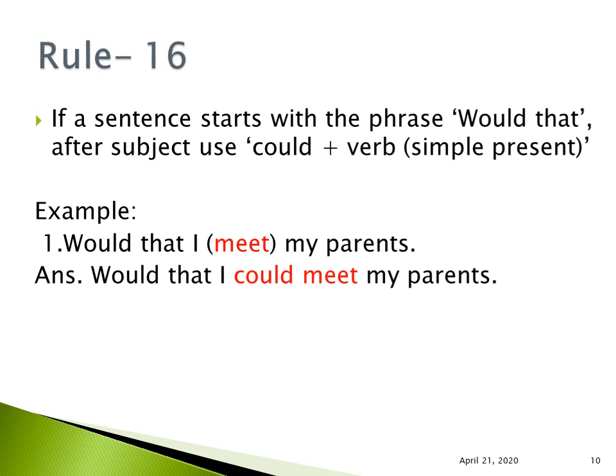And the way to remember this rule is very easy. You can use a rhyming word like would, could. So when you find a sentence with would that, automatically you will follow would, could. So then use could, and after could or any modal, we know that the verb is always in simple present: may, might, can, must, etc. After any modal, the verb is simple present. So it's very easy to remember with the rhyming word would, could. When there is would that, we are going to use the modal could.